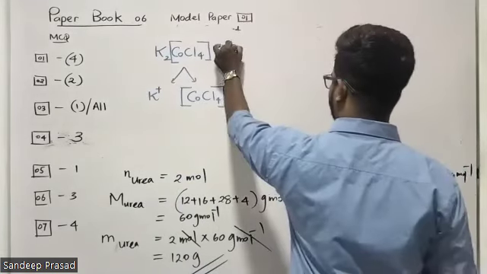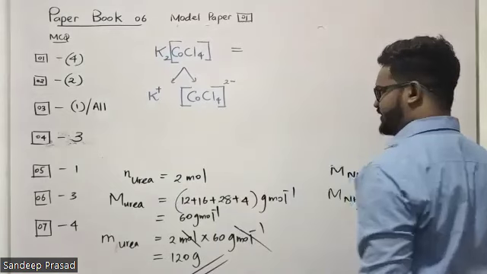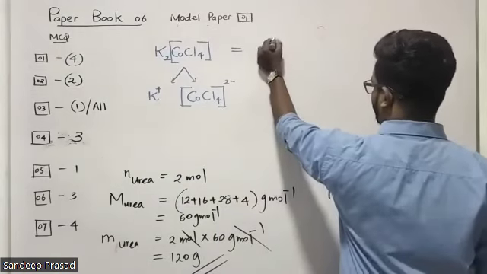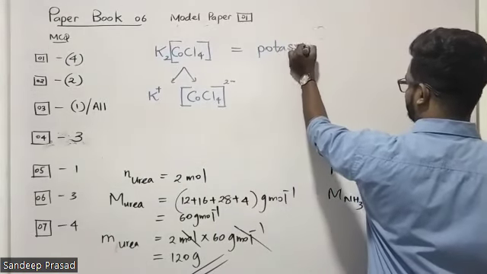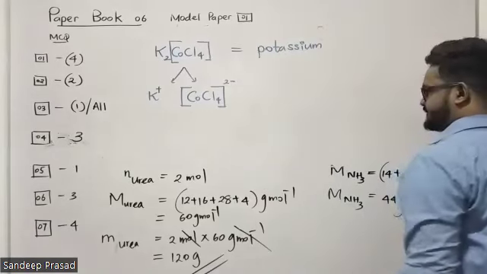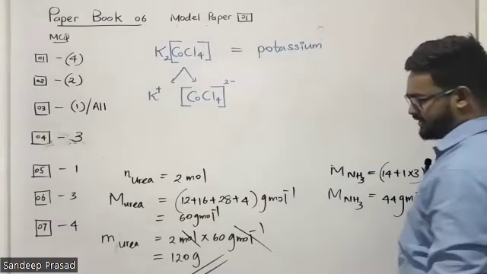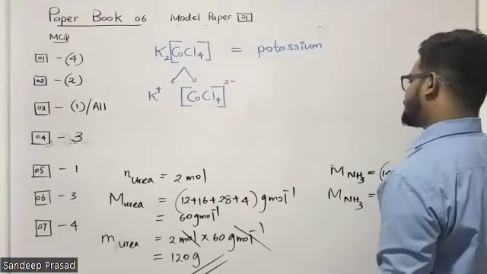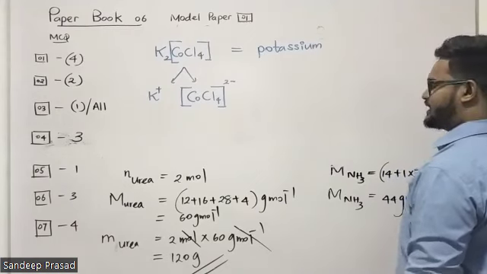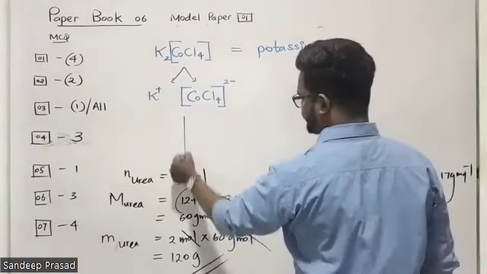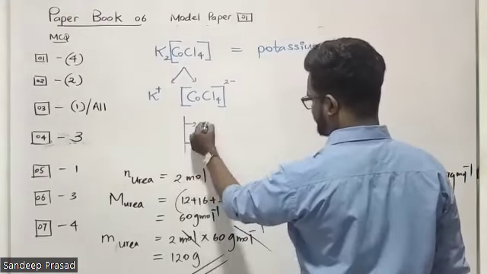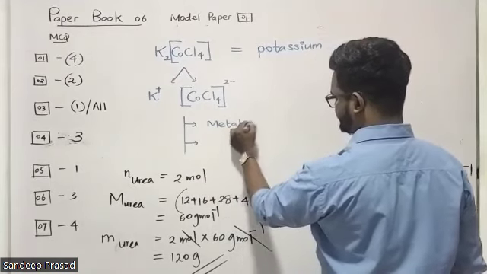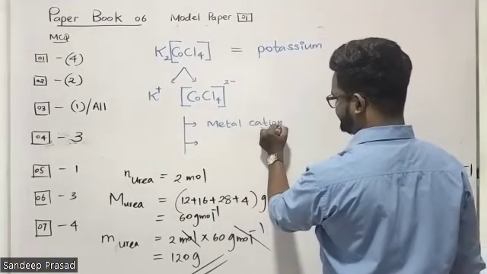When we are writing the IUPAC name, first of all, we have to write the cation's name. The cation's name is potassium. Then leave a space and start to write the anion. Here this is a complex anion, [CoCl4] 2 minus. In a complex anion, there are two parts: the metal cation and the ligand.